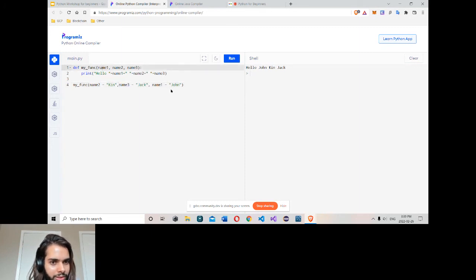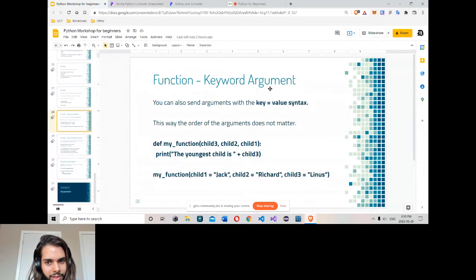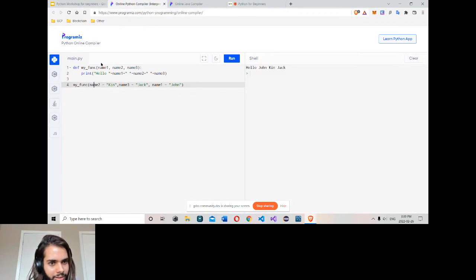If we don't use this mapping, we always need to define the order. Now we don't need an order. Kin is here, the name 2. John is at the bottom, the first name. So this is again a way of mapping. It's called keyword argument. You can use key and value syntax to give some value. This parameter name should match here. They should match here.